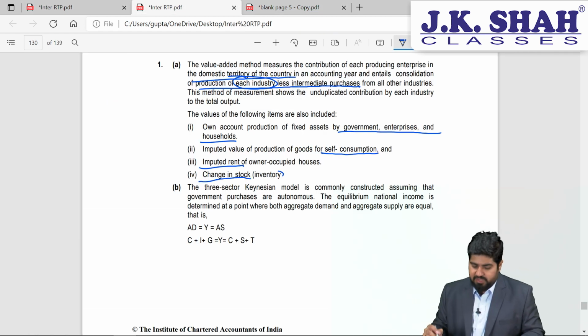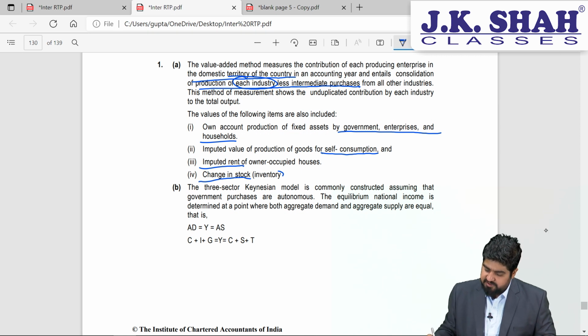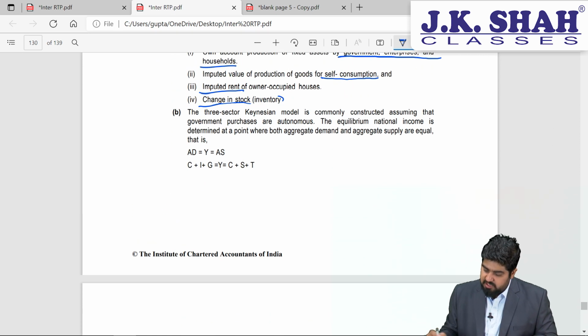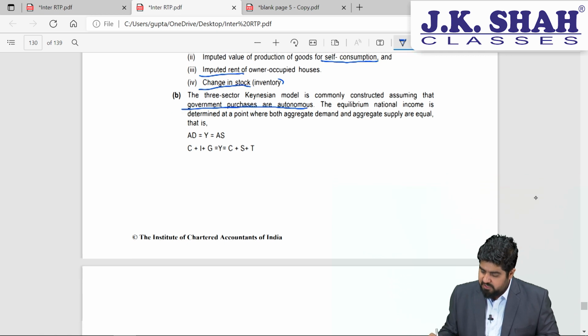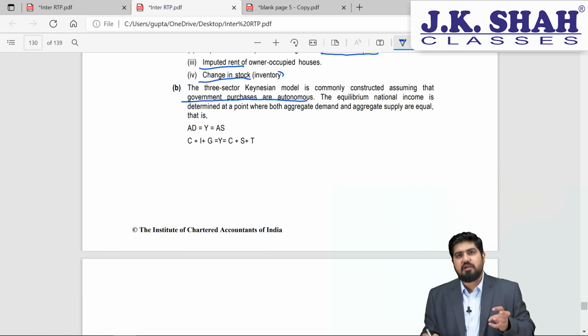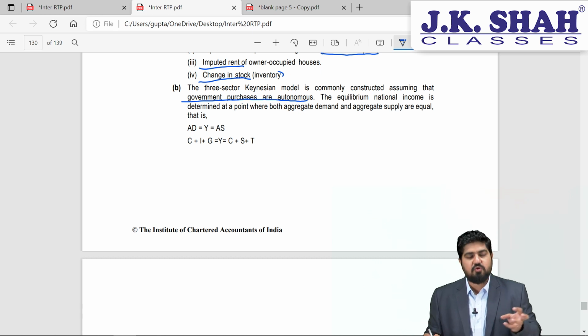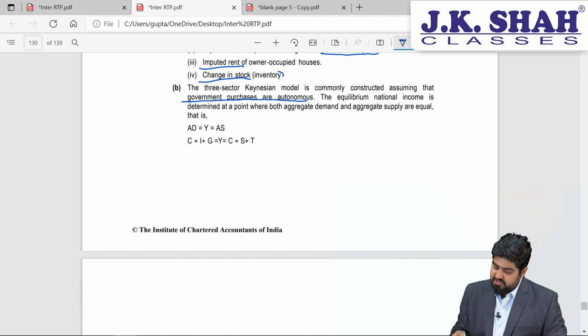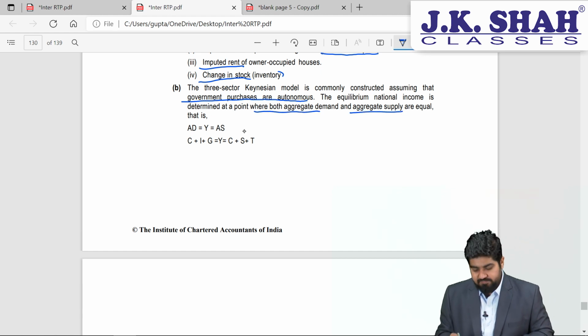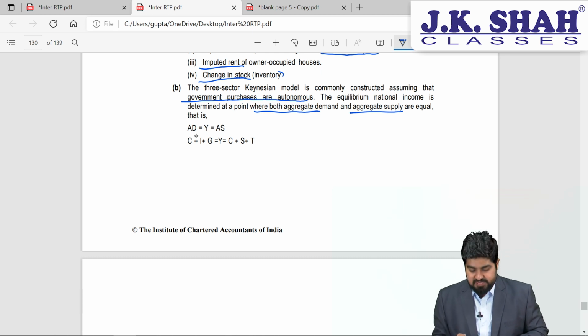Now let's have a look at the answer, students. The three sector Keynesian model is commonly constructed assuming that the government purchases are autonomous, that is, they are not done with the aim of earning profit. Even if they are not getting anything in return, still government will spend money. The equilibrium national income is determined at a point where both the aggregate demand and aggregate supply are equal. That is, AD will be equal to AS, and that will be equal to our national income. AD is aggregate demand, Y is income, and aggregate supply is AS.